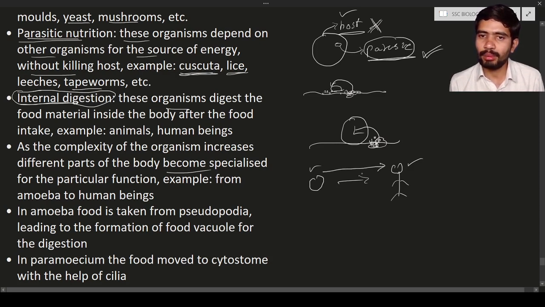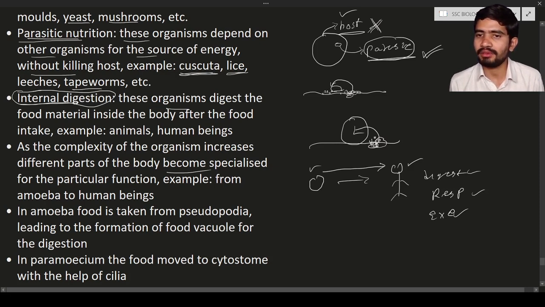As a result, if the complexity is increasing, the different cells will specialize. What is the specialization? Specialization like digestion, respiration, excretion. These are the different types of functions. Not only these, there are the nervous system, the endocrine system, and the circulatory system.